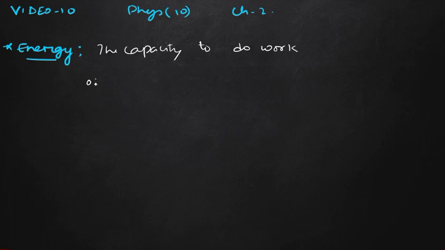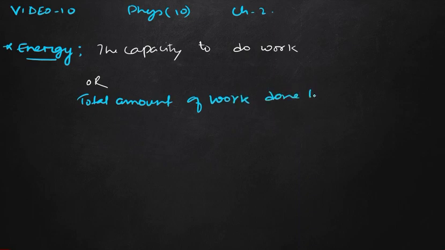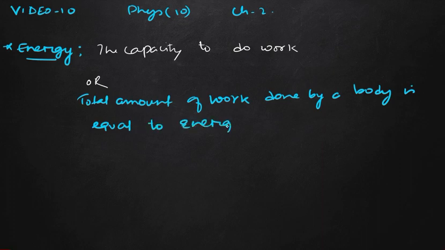Or in other words, you can write the other definition also: the total amount of work spent, or done, by a body is equal to energy. Either you can write the first definition or the second definition.